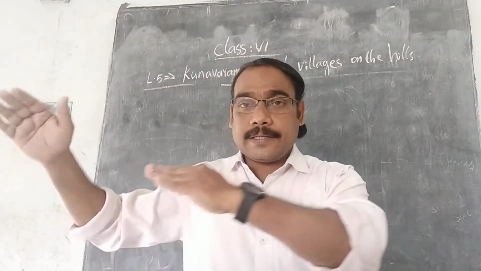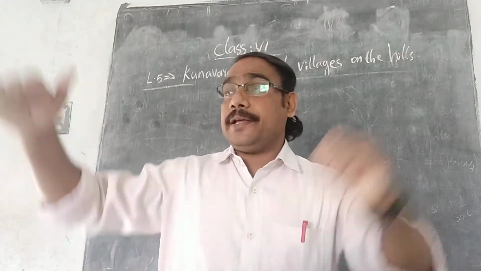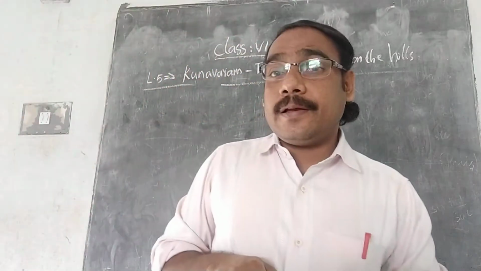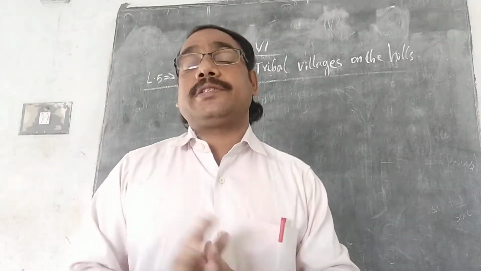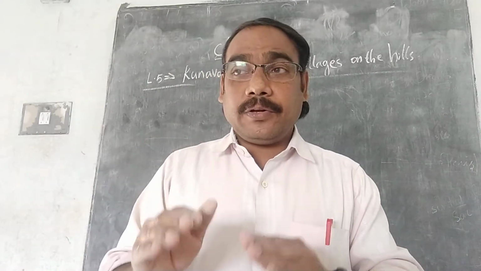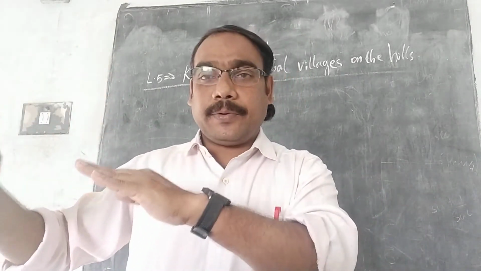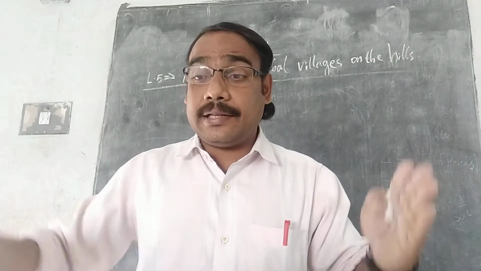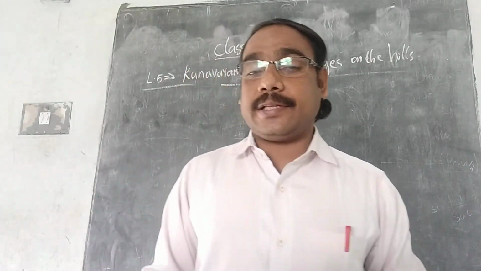Is it clear? Suppose Chinnakondapudi is a forest area. Just think of it as an example. Kondarati is one tribal group which is staying here. So what will they do? They came to Chinnakondapudi, which is forest area now. They cleared the forest and started cultivation there.